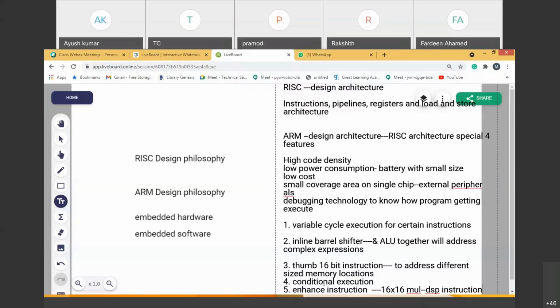RAM means it is erasable. It can be rewritten. The memory which can be rewritten. Something we write means it can be rewritten. So ROM and RAM are the two memories which are available. Now what happens? The program whatever we write is called software.